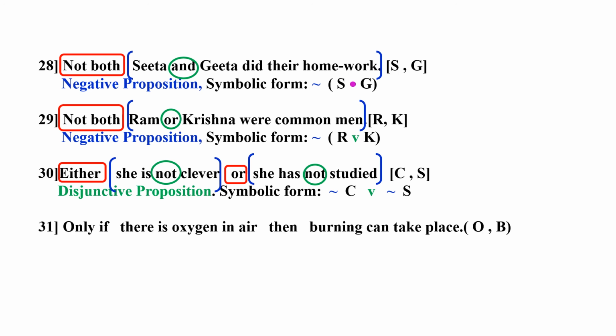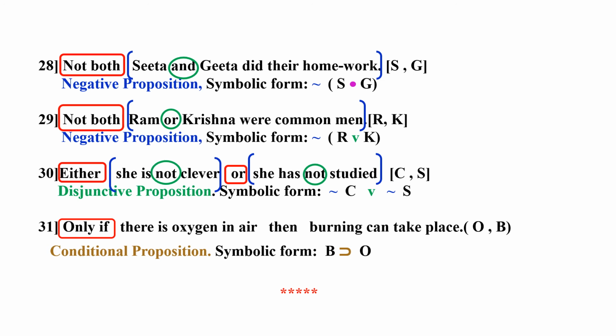Last, only if there is oxygen in air, then burning can take place. Only if is the main connective. The antecedent will be burning can take place, and the consequent will be there is oxygen in air. There is oxygen in air is the consequent because it is the necessary condition in absence of which the effect will not occur. So it is a conditional proposition.